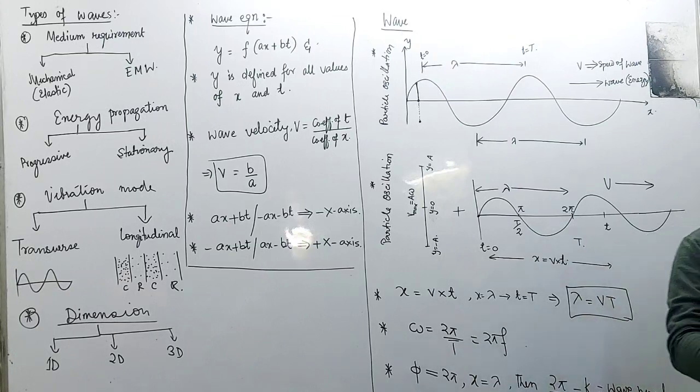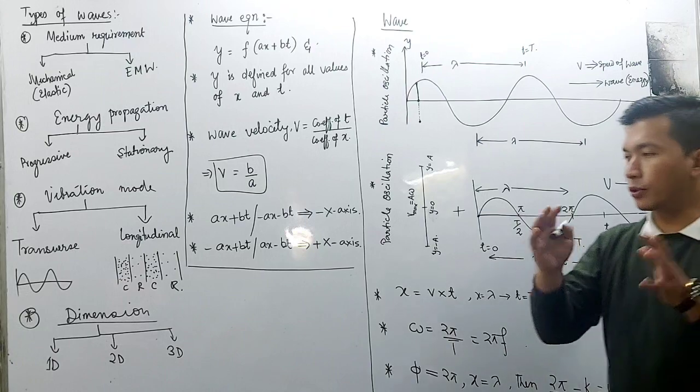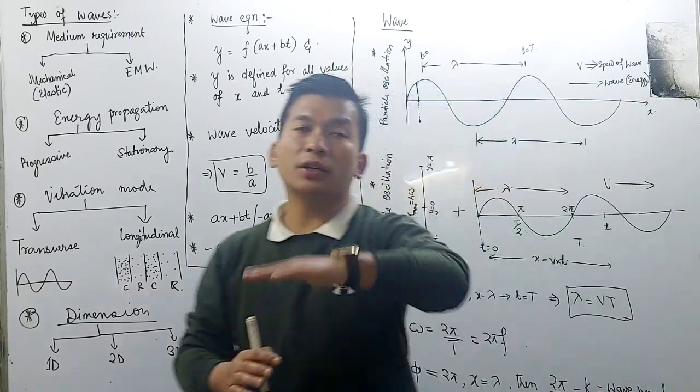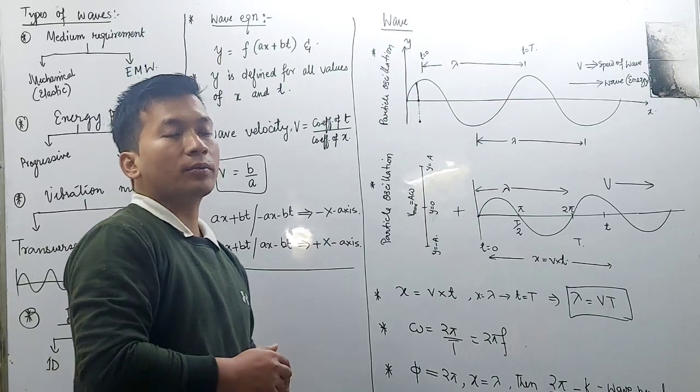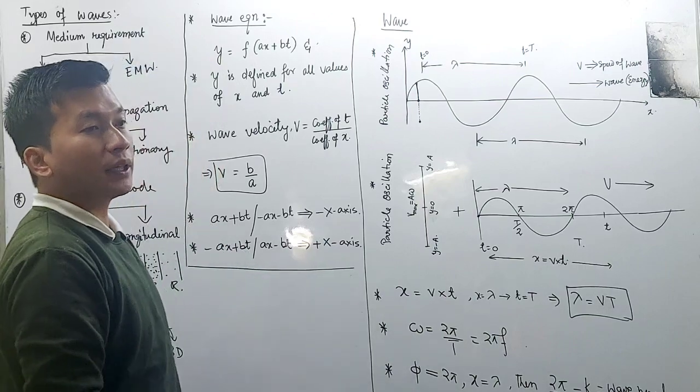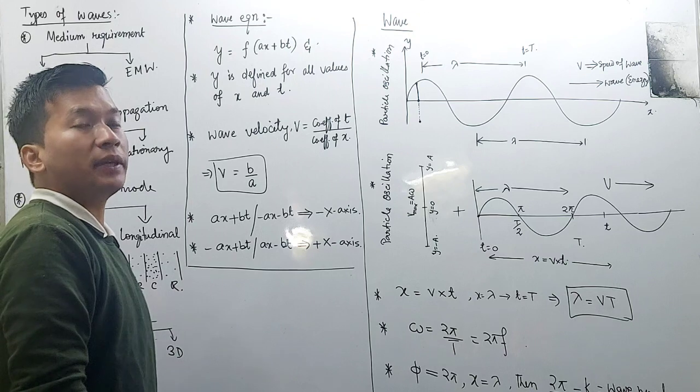when we drop any object. Let us take a stone. A stone dropped will produce a water wave, that is also a kind of disturbance, and the water wave will be known as a ripple.